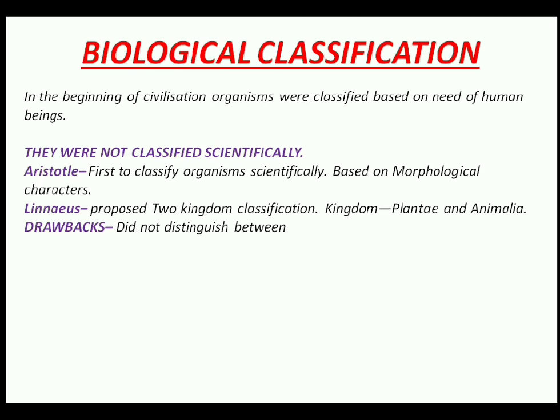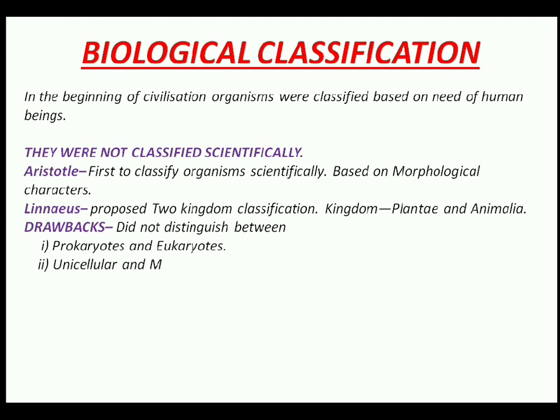He could not distinguish properly the prokaryotes and the eukaryotes. Bacteria is a prokaryote, but he kept bacteria along with the plant kingdom. Another thing, his distinction between unicellular and multicellular organisms was also not proper.